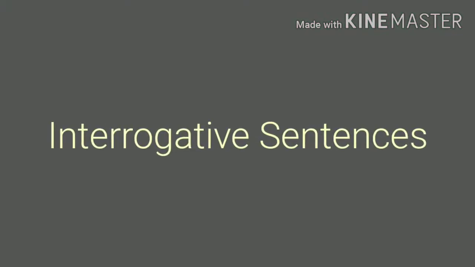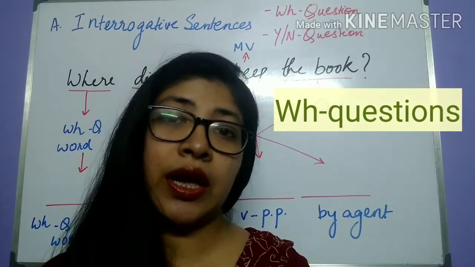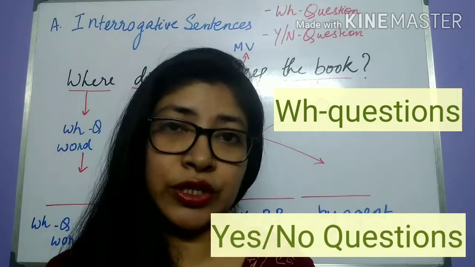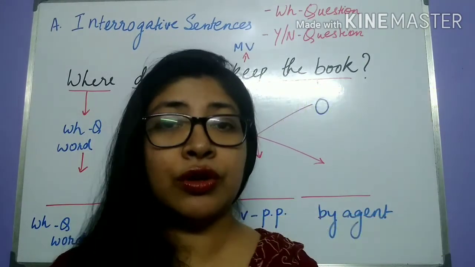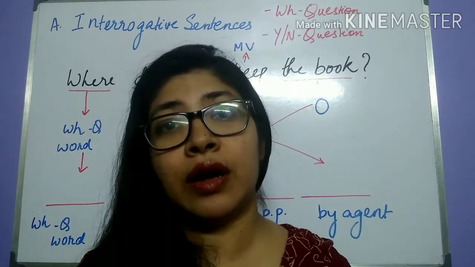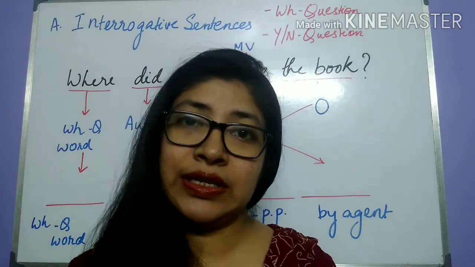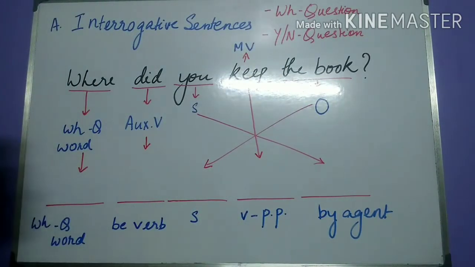Students, we know that interrogative sentences are of two types. Those that begin with WH questions and those that are yes-no questions. That is, questions for which we expect answers in yes or no. So how will we be transforming sentences from active to passive in these sentences? Let us take a look at the examples that are given over here.